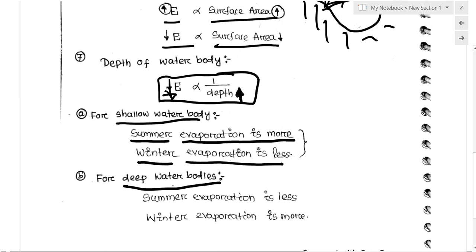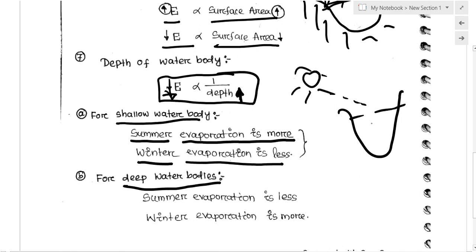But if you talk about the deep water body, what will happen when spring or summer is starting? The heat is gradually coming from the sun, and it will heat the water body. In the case of a deep water body, this is the deep water body, and the gradual heat is coming from the sun. Some part of the heat will be stored in the water body.